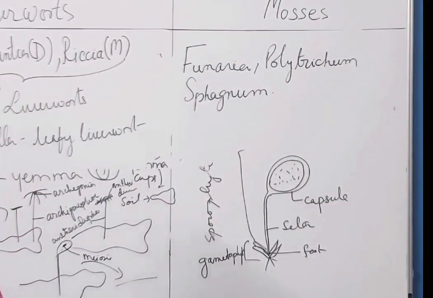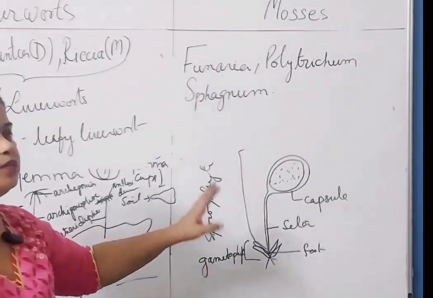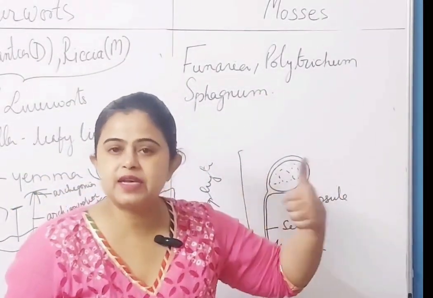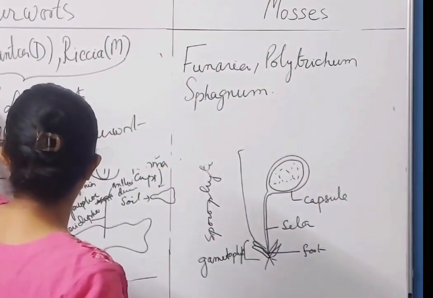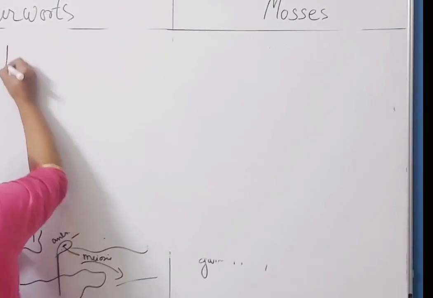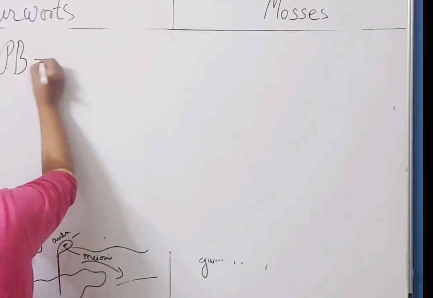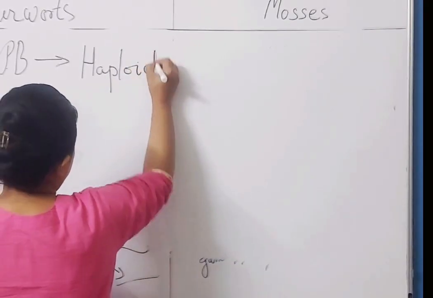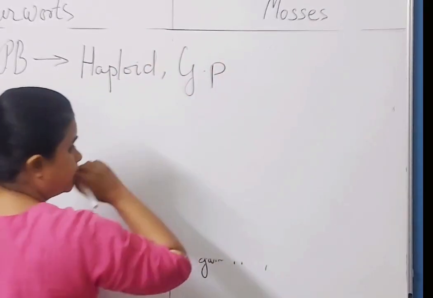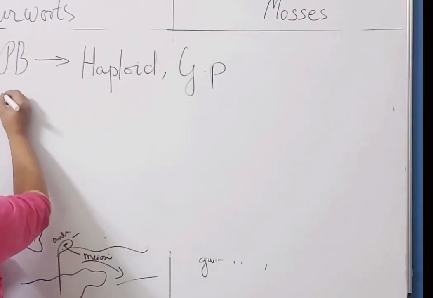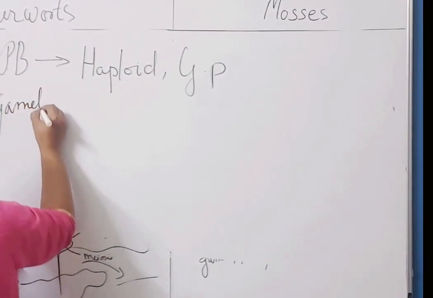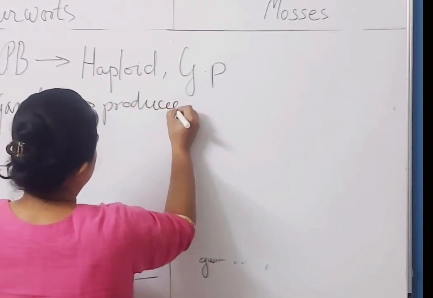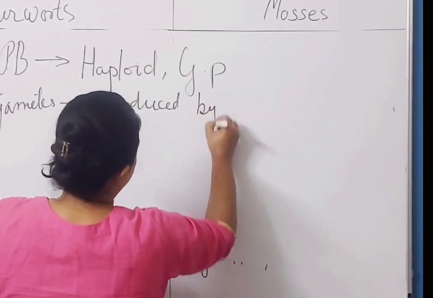Before that, there is one more thing I wanted to say. From here, please remember the important points of bryophytes. Here the gametes are produced by mitosis. Let me write it for you. Plant body, haploid, so gametophyte. I am writing GP. Gametes produced by mitosis.